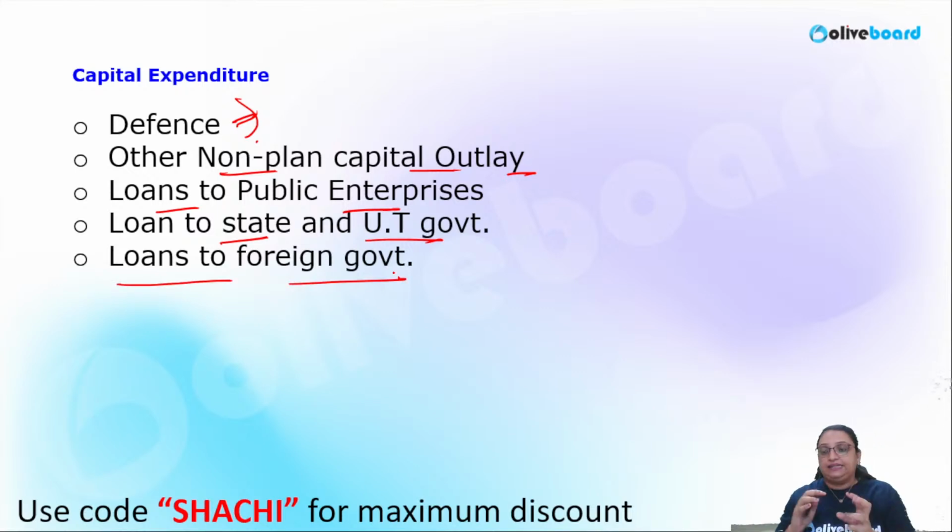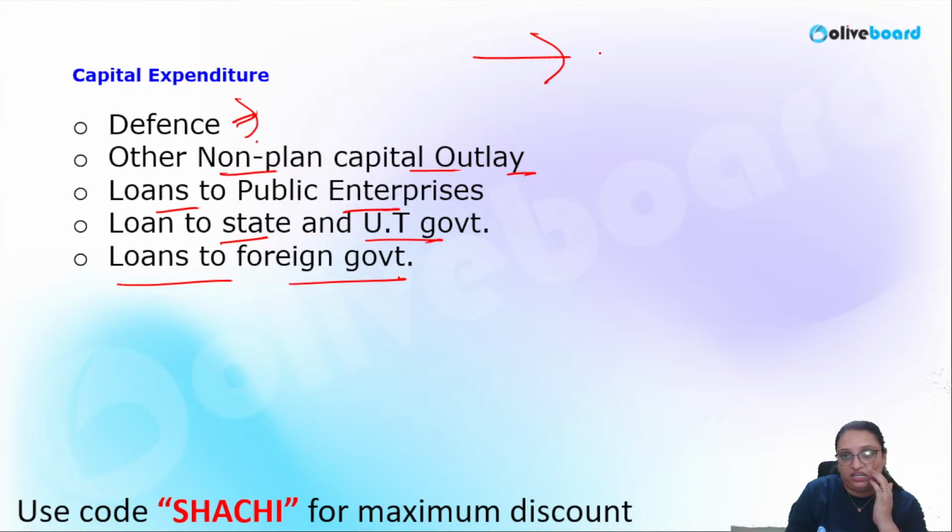Here it is basically creating somewhat of a debt. Some liability is being created, or rather some asset, not liability. When you spend on public enterprises or give a loan to someone, this creates an asset, because in turn you will get the repayment from the public enterprise, the state or the foreign government.